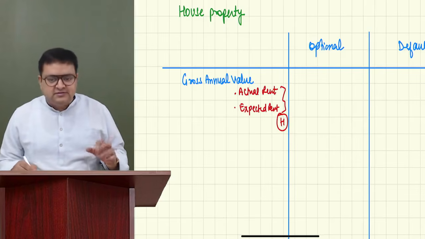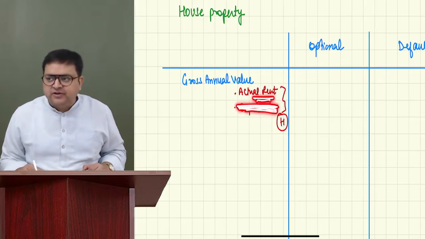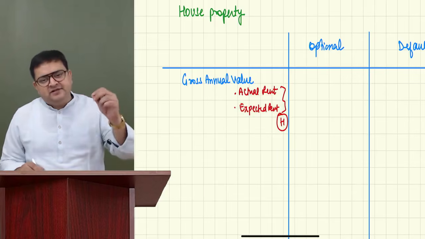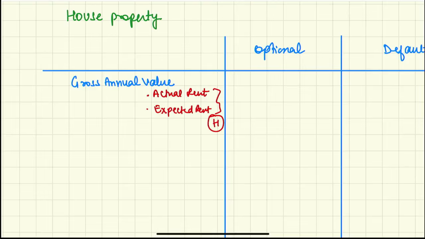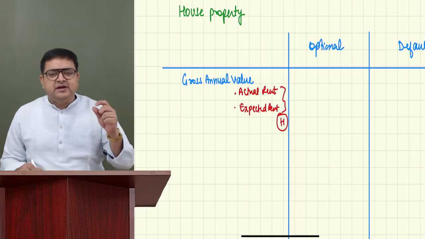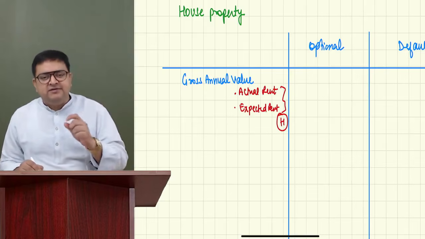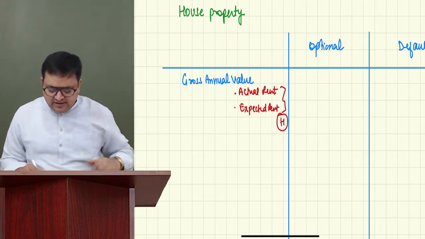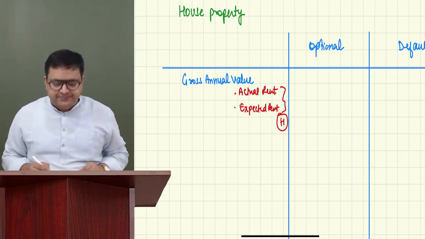98% are the chances you will not get expected rent in your question. You will get only actual rent. So whenever you are getting this actual rent, please consider this as your GAV. You will not get expected rent. And I believe everybody knows how to compute the expected rent. Expected rent is fair rental value or your municipal value, whichever is higher, compared to standard rent, whichever is lower. Generally, there are very, very rare chances that they give it to you. Generally, they will give you actual rent. Please make your actual rent as your GAV.